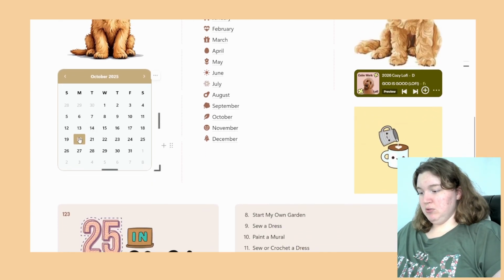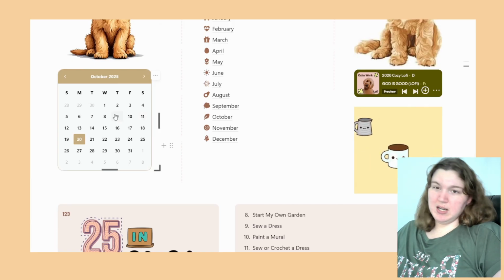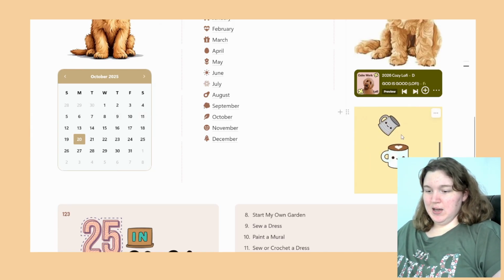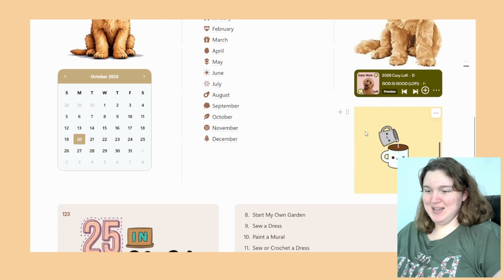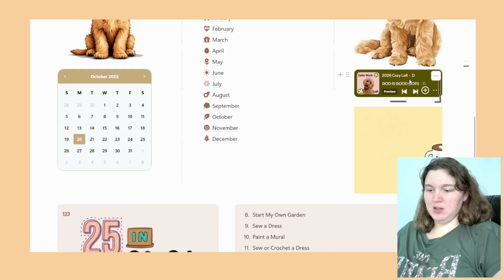I've got just a general calendar. I don't use this a ton, but I do like how it looks. So I got a little GIF. I enjoy having GIFs and animations and movement in my pages. It's fun to me. I've got a link to a lo-fi playlist.